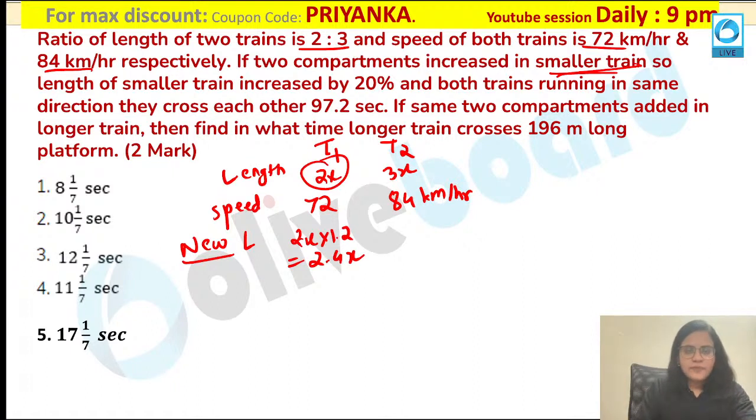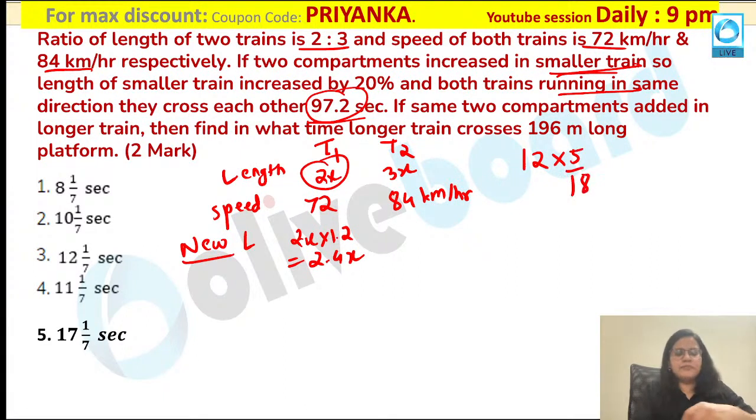Everybody is following this? Now what is said in the next part? They are saying both the trains are running in the same direction. They cross each other in 97.2 seconds. Now both of them are running in the same direction, so relative speed would be the difference between their values. What would be the value? 12 km per hour. Now how will you convert this into meter per second? Multiply your given value by 5 by 18 here. Everybody is following it?